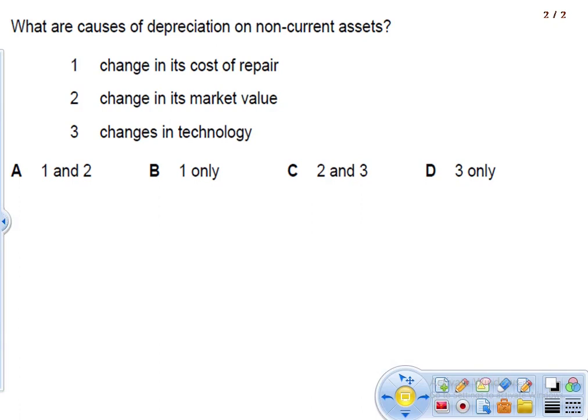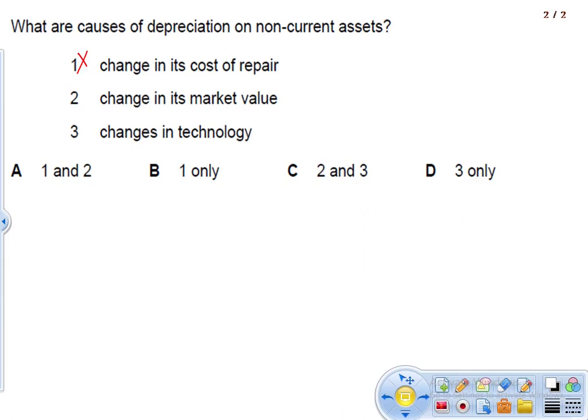The next question says, what are the causes of depreciation on non-current assets? It could be 1, it could be 2, it could be 3, or it could be a combination of any. The first option is change in its cost for repairs. Would it be because of the repairs? No, it is not because of the repairs.